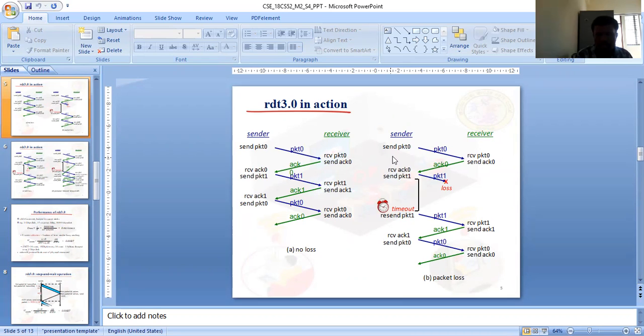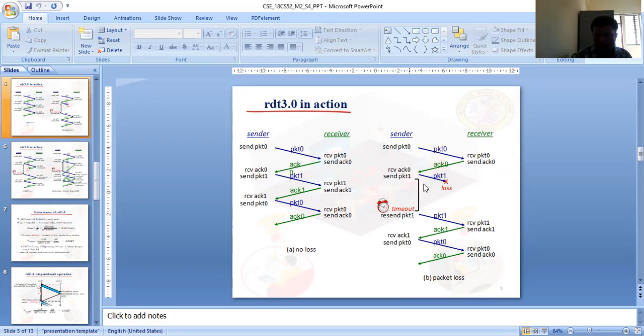Here is the packet loss case. How does the packet loss happen? The sender sends packet 0, the receiver receives it and sends the acknowledgement back, and the sender receives the acknowledgement. Then it sends the next packet, packet 1. Packet 1 is lost in between. So after some time there is a timeout, and the sender resends packet 1 again.